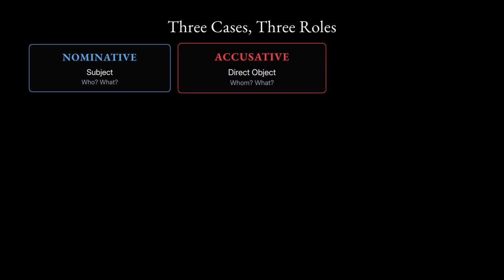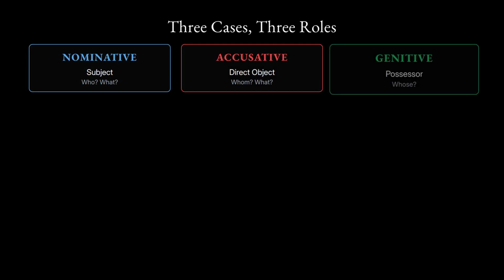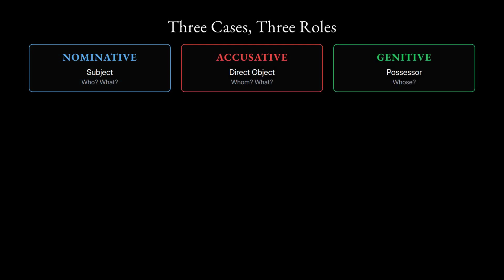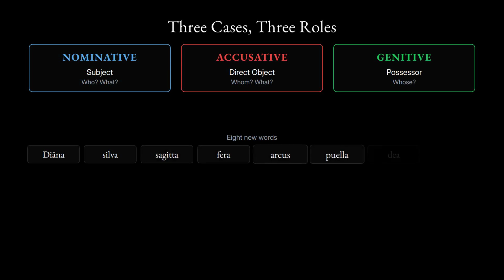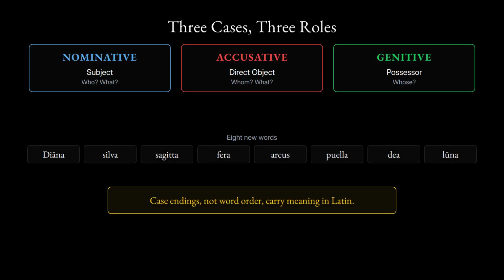Three cases, three roles. Nominative for the subject, accusative for the direct object, genitive for the possessor. Eight new words practiced through Diana's world of forests, arrows, and wild beasts. Case endings, not word order, carry the meaning in Latin. Next lesson expands your mastery with new patterns.